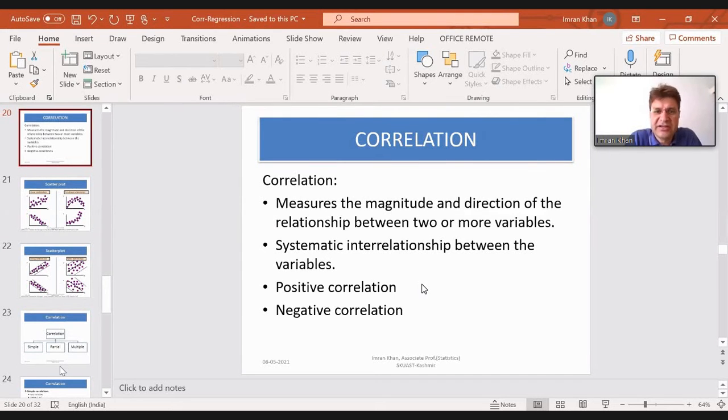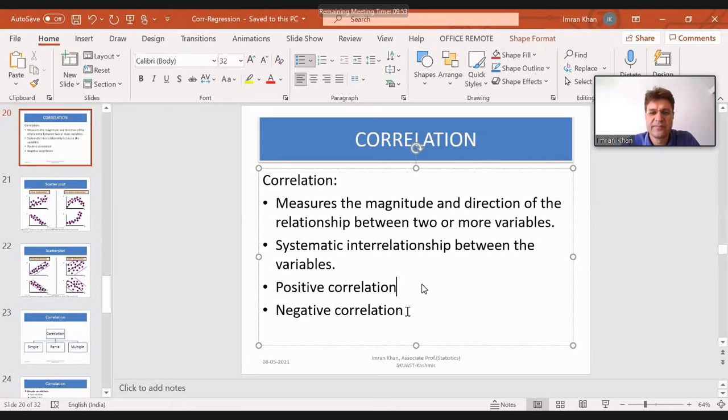If height decreases, weight will also decrease. So they are directly related to each other. Such correlation we call positive correlation. Now, negative correlation means if one variable increases, the second variable will decrease. That correlation we call negative correlation.